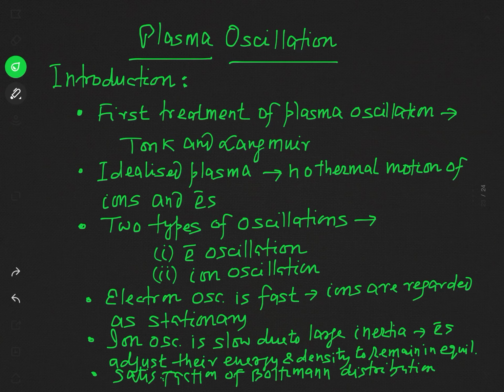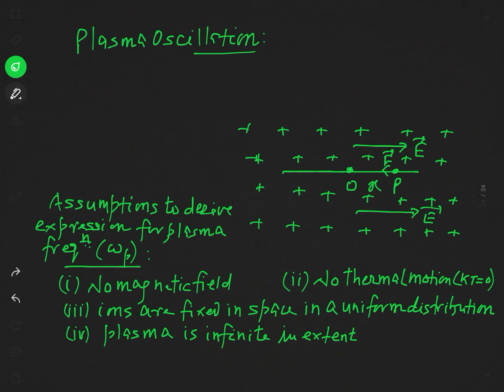So now I would like to discuss this plasma oscillation in a quantitative manner. As I have told you, when we say plasma oscillation, that means electron oscillation, although you have just now studied in the introduction that there are two types of plasma oscillation, oscillation of electrons and oscillation of ions.